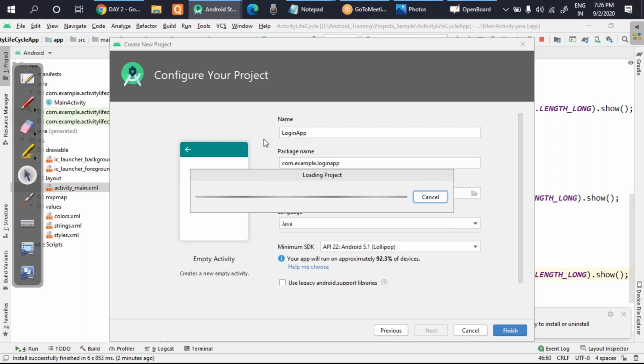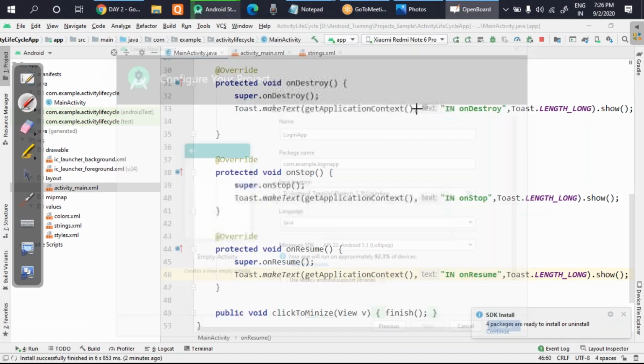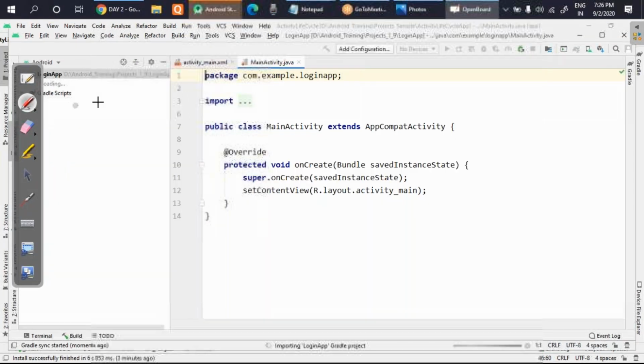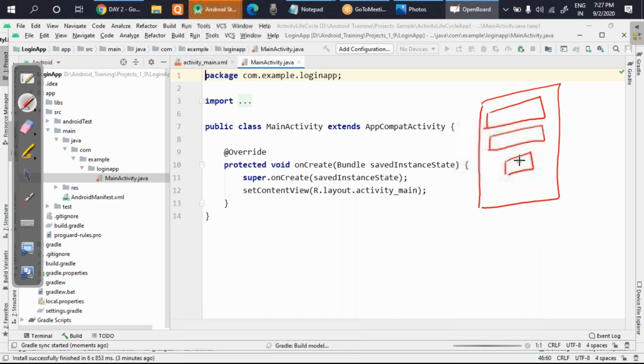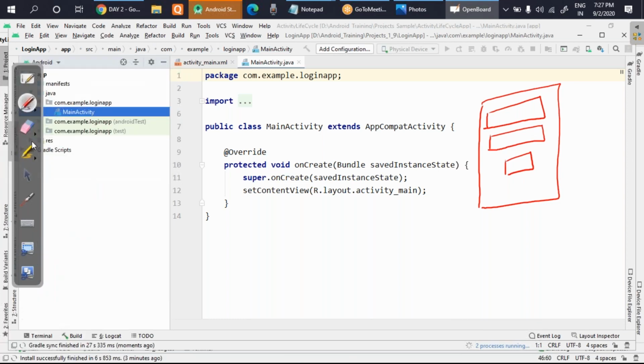It will again take some time. In the meantime, what we are going to do is I'll make the structure of the project which I am going to make. Okay, so what I will be doing is I'll create an app like this, where I'll take username from the users, I'll take password from the users. If both are right, I'll take one login button. If I click on this, if both username and password is correct, I will show the message on the toast that login successful or login unsuccessful. Okay, that I'll show here. Okay, so let's do it.